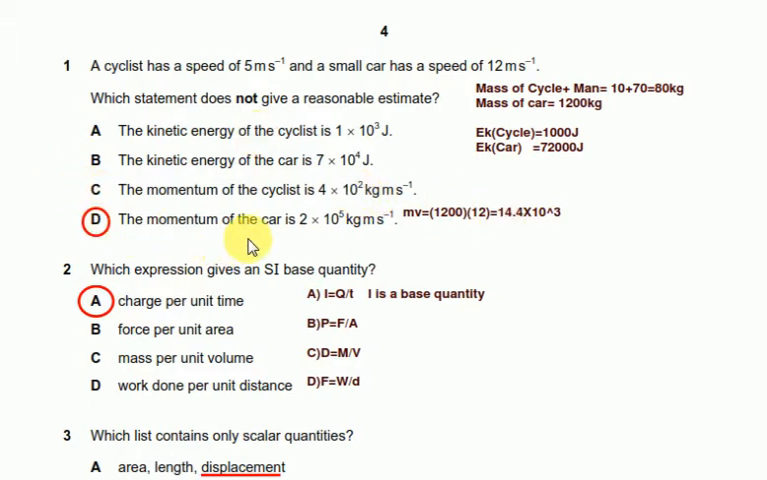D, the momentum of the car is 2 into 10 raised to 5. That's the only option which is left. So that's the required option, D.